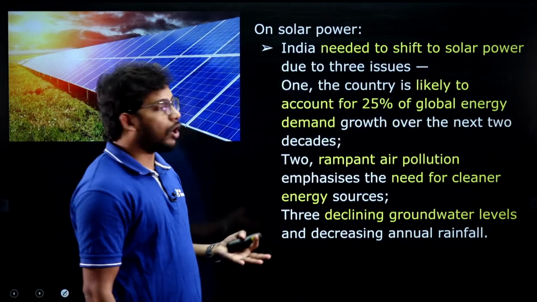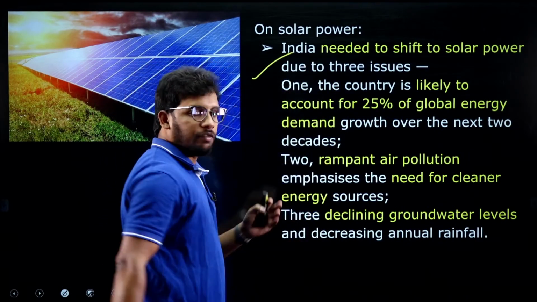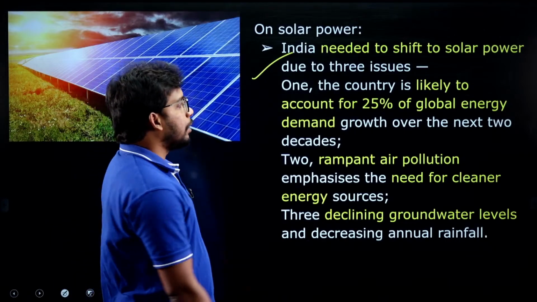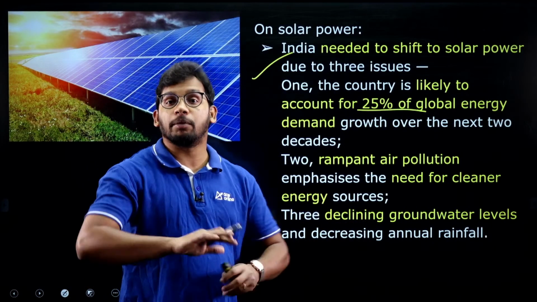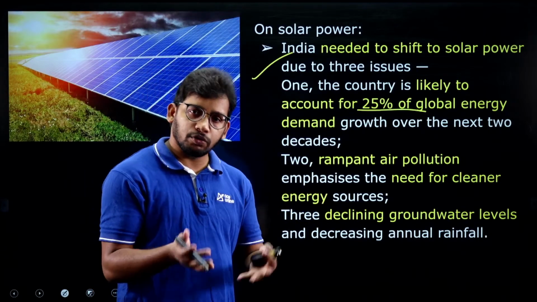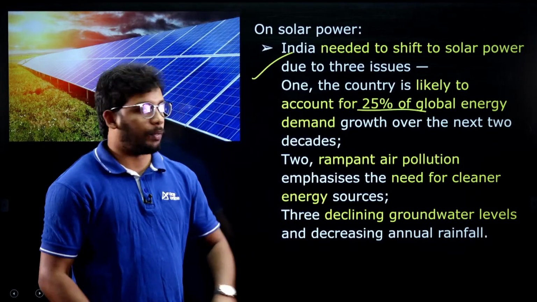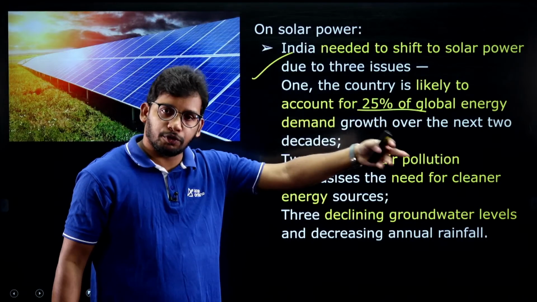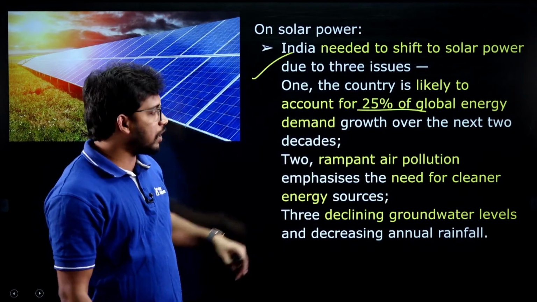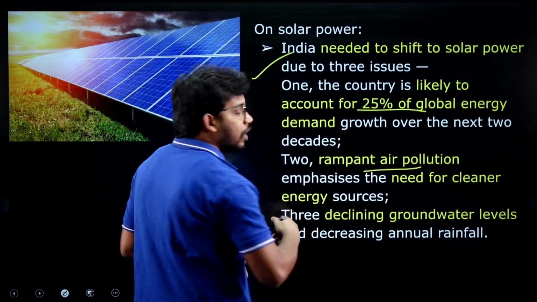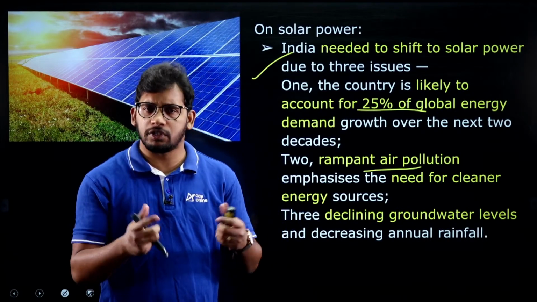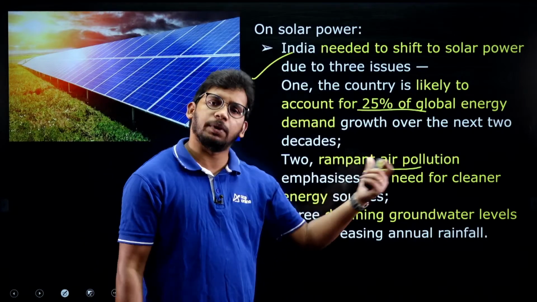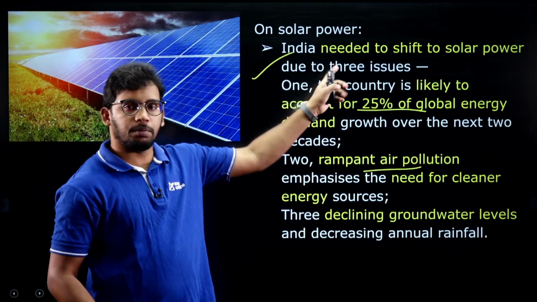It also talked about solar power, that we need to shift to solar power, because in the future India alone will consume 25% of global energy. So if we are using coal, that may affect our environment. So please try to shift towards solar energy. That is one observation. And then there is a lot of air pollution developed through industries and factories which are using coal. So that will also have to be reduced in the future. So solar energy becomes important.